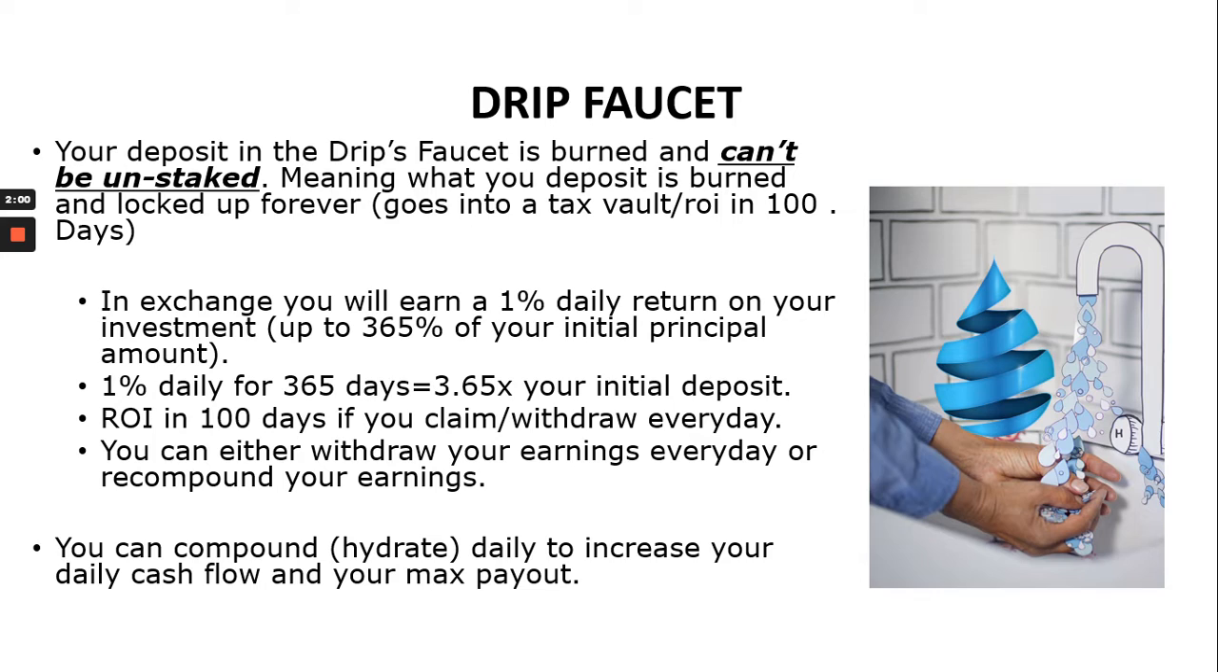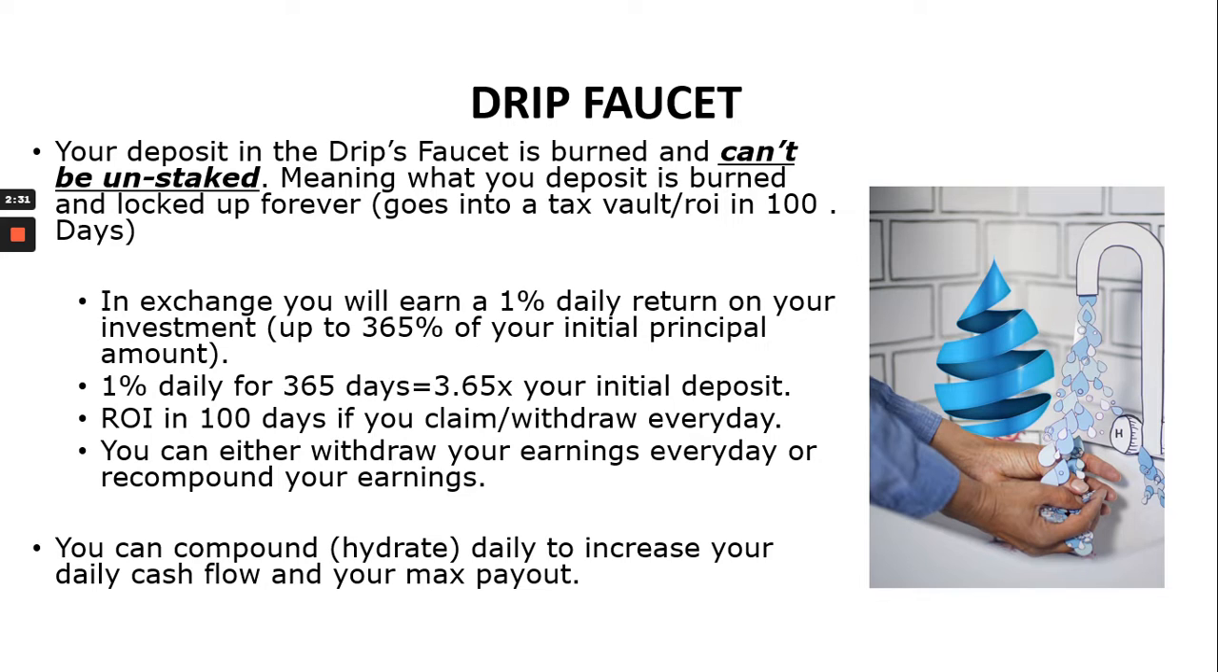Your return on investment can be longer than that if the price of Drip when you got into the program increases and so forth. In exchange, you will earn a 1% daily return on your investment. So by sacrificing your Drip tokens into the Drip Faucet, you are earning that 1% daily return up to 365% of your initial principal amount. So 1% daily for 365 days equals 3.65 times your initial deposit.